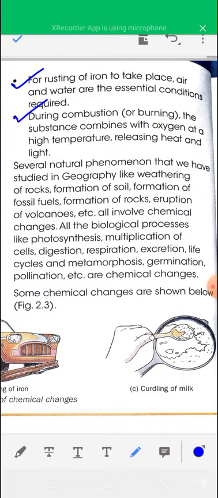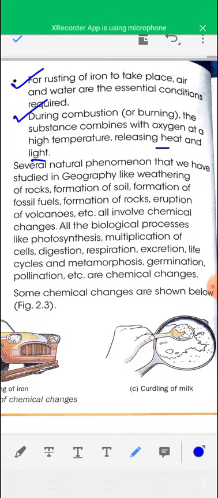Combustion is also a chemical change. Combustion, or burning, means reaction with oxygen. So during combustion or burning, the substance combines with oxygen at higher temperature, releasing heat and light. This is the characteristic of burning or combustion: heat and light you will get.